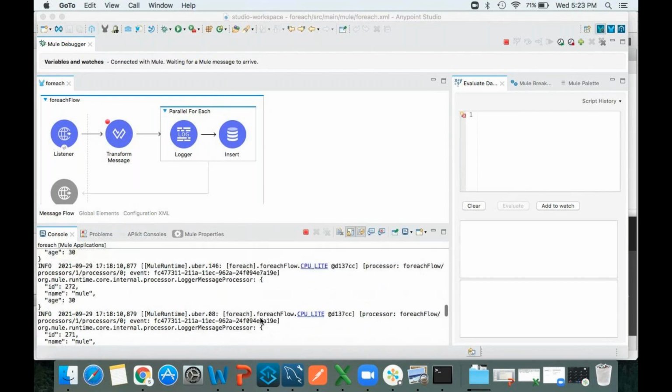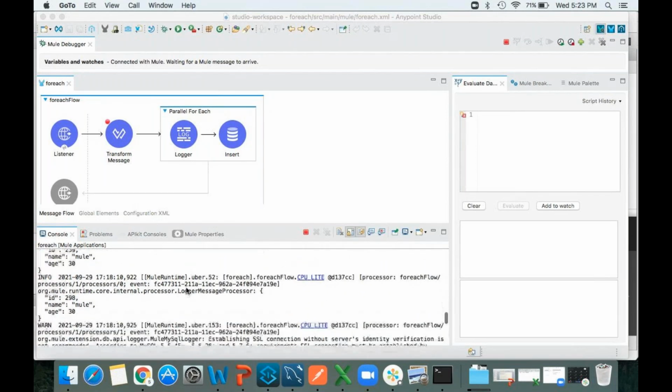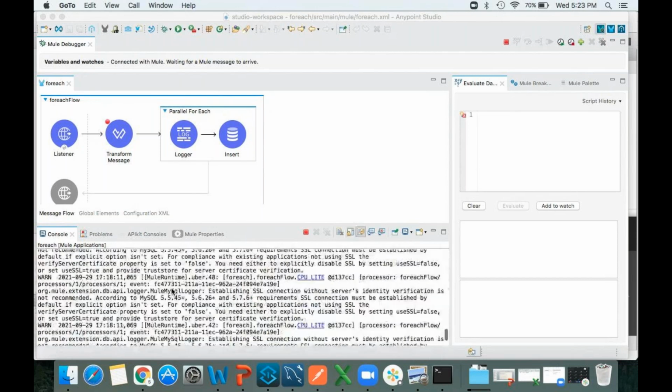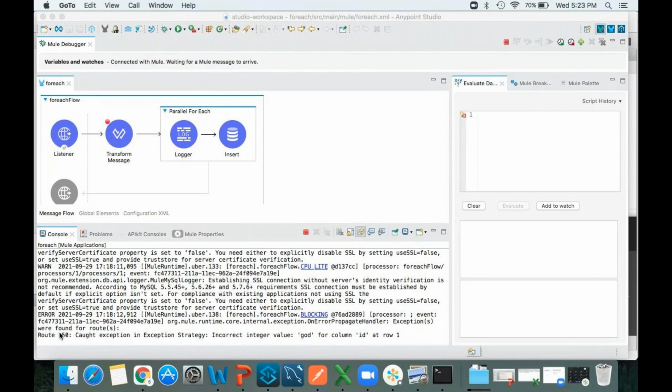In the logger, it is printing everything. If you check over 1000 records, you can see here: route 150, caught an exception strategy, incorrect integer value. So you can directly go to this 150th record. In real time also it will print like that only, or else how will you identify?